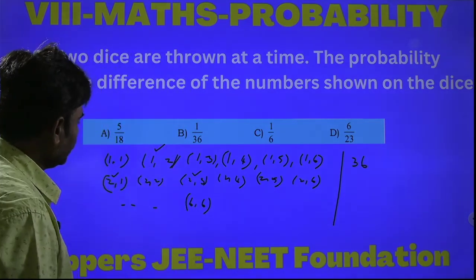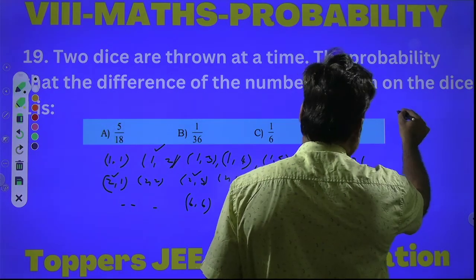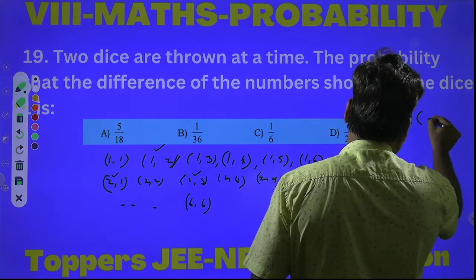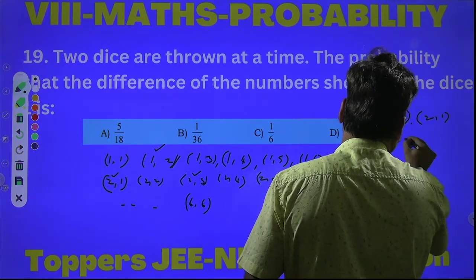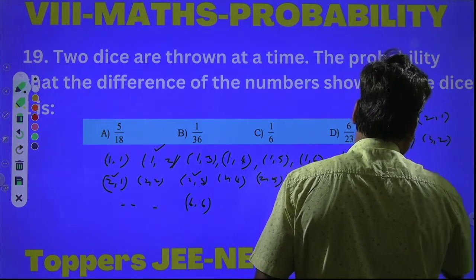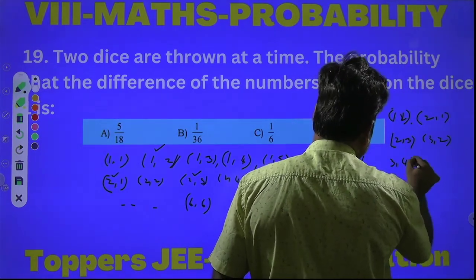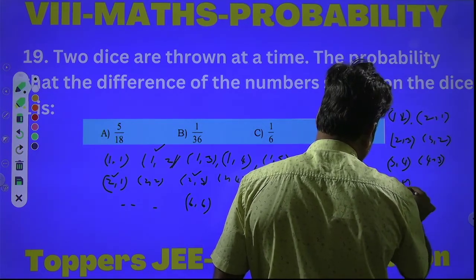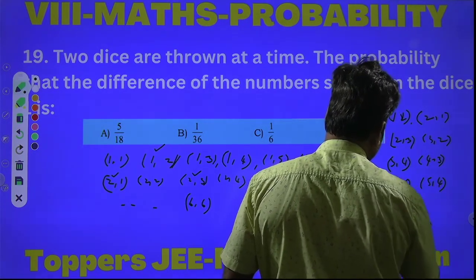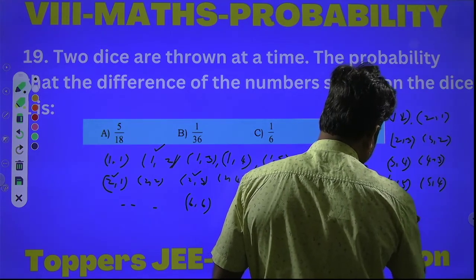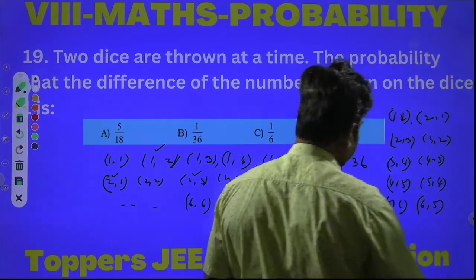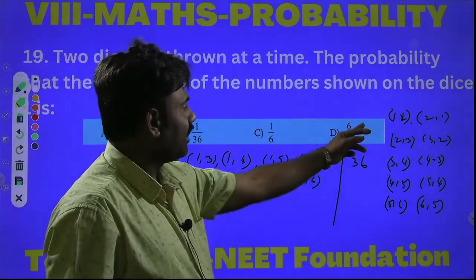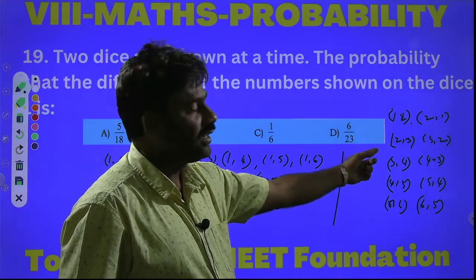In the same way, 1,2; 2,1; 2,3; 3,2; 3,4; 4,3; 4,5; 5,4; 5,6; 6,5. Because if you take any such pair here, the difference of counts on first and second is 1.